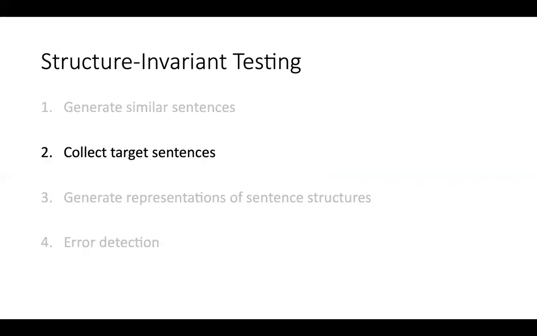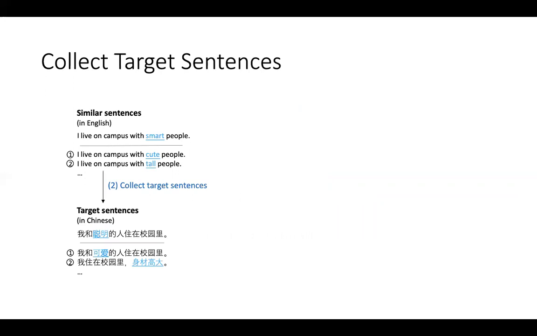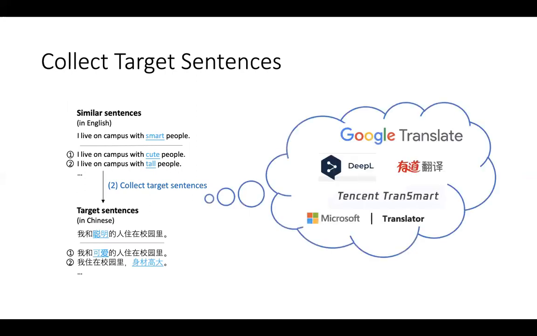The second step, collect target sentences. In this step, we input all the source sentences to any kind of machine translation software we want to test and collect the translation results.